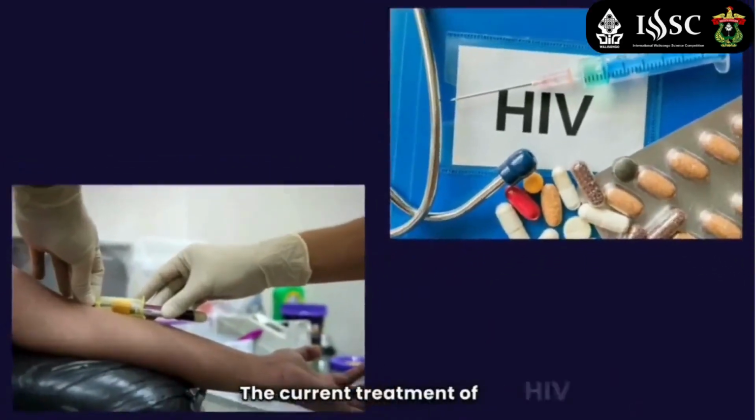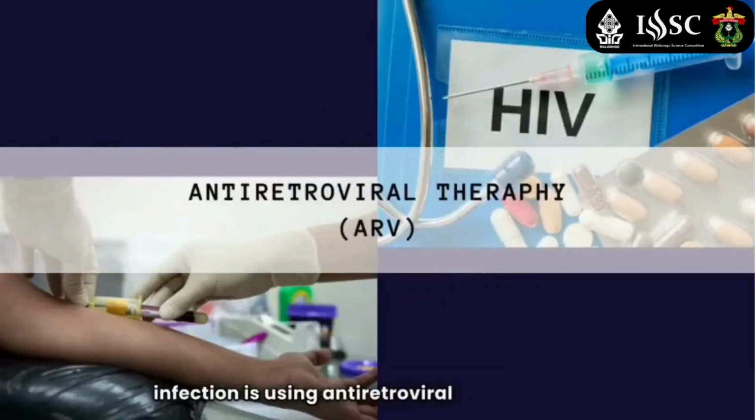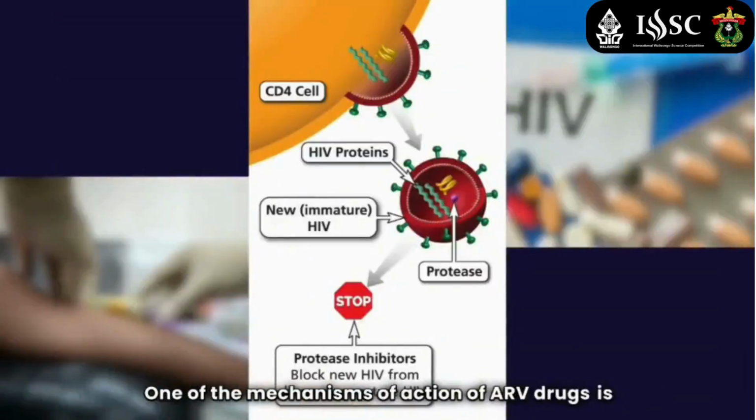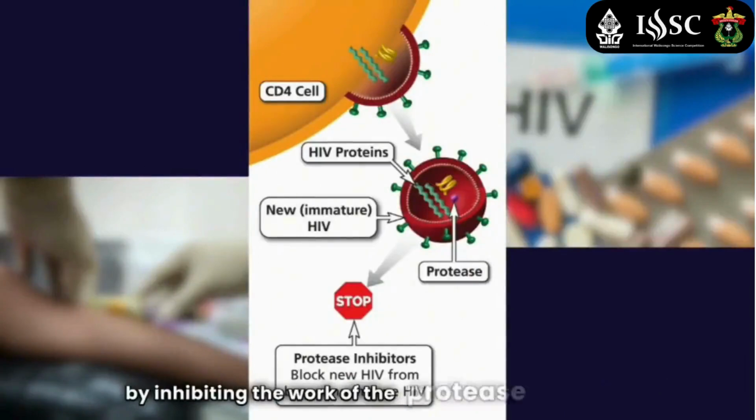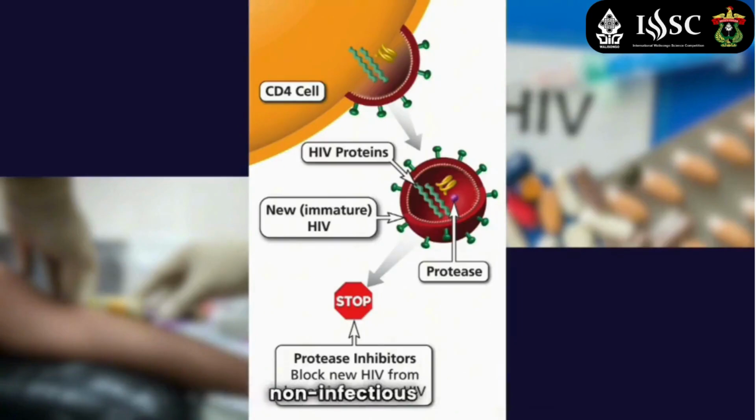The current treatment of HIV infection is using antiretroviral therapy. One of the mechanisms of action of ARV drugs is by inhibiting the work of the protease, an enzyme which plays a role in the maturation of the virus. Inhibition of protease enzymes has an impact on immature virus, so that the virus becomes a non-infectious form. Therefore, protease enzyme can be an ideal target for the treatment of HIV disease.